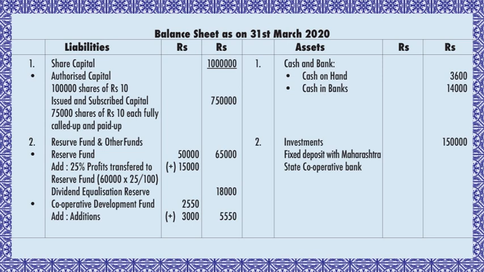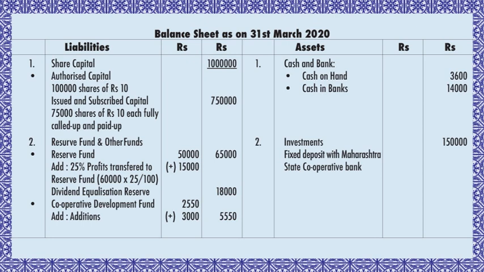The next slide, the balance sheet as on 31st March 2020. It would start with the liabilities amount, assets amount. On the liability side, first is the share capital. Under that, authorized capital you have to take. Authorized capital is given in adjustment first. You can see authorized share capital of the society was rupees 10 lakh divided into 1 lakh shares of rupees 10 each. So you have to bifurcate that and take it in the outer column. 1 lakh shares of rupees 10 each, you get 10 lakh. You have to write it with a double line.